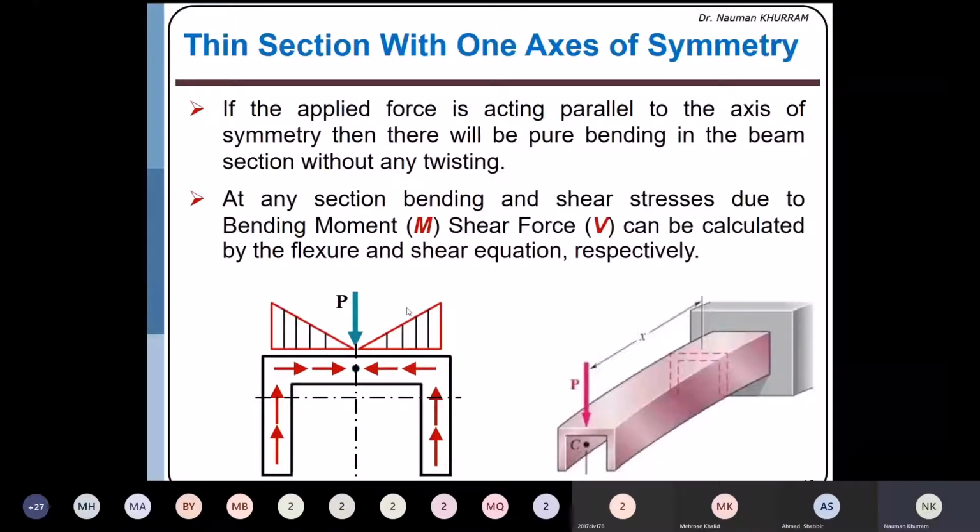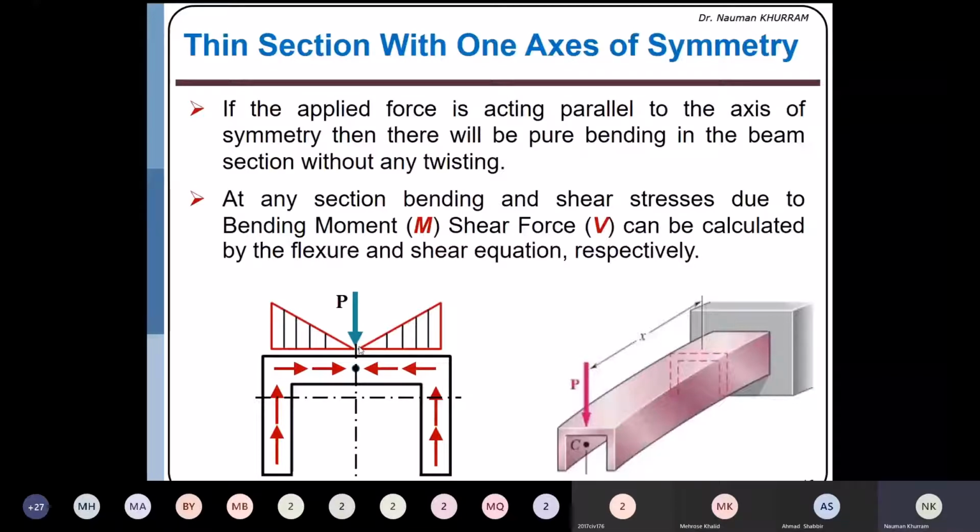Because the shear flow formula is VAY over I. So area at this axis of symmetry on one side is equal to 0. When we are moving toward this junction, the area is increasing, although the moment arm of the area with reference to the neutral axis remains the same. So only the width is increasing, and that's why the shear flow distribution will be linear.